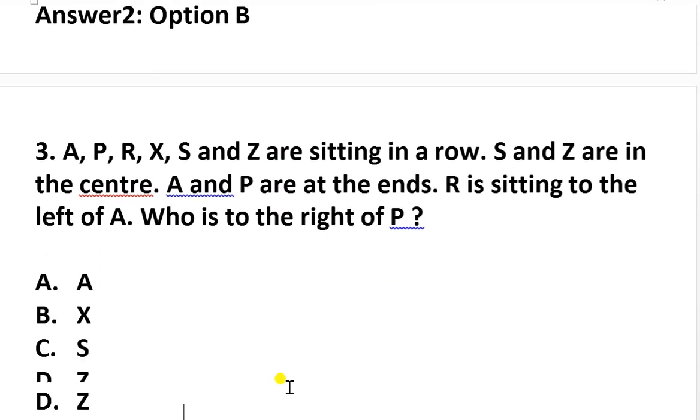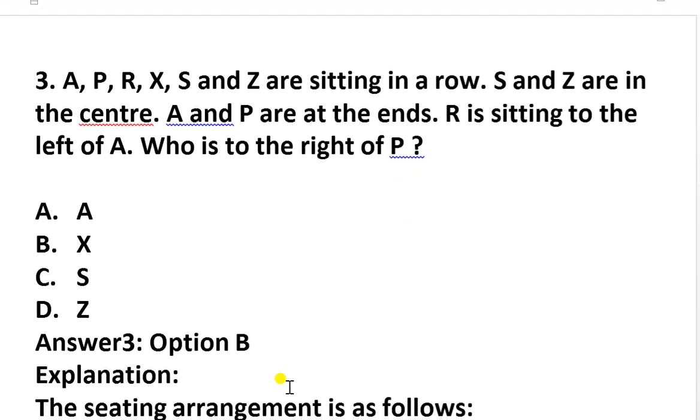Now this is question number 3. A, P, R, X, S and Z are sitting in a row. S and Z are in the center, A and P are at the ends. R is sitting to the left of A, who is to the right of P.